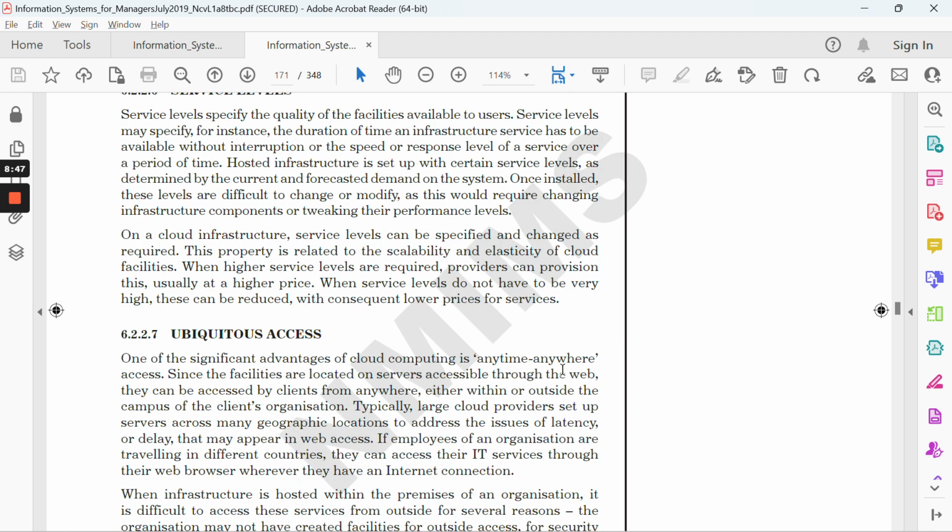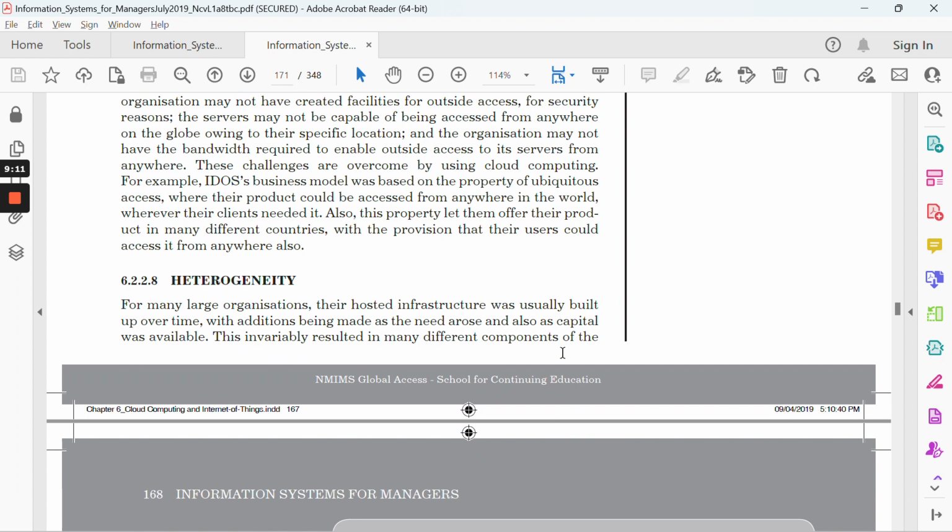Ubiquitous access simply means you can access it anytime, anywhere. Students definitely need that, and you are pretty much aware that in COVID times it was not possible to visit the institutions physically, so they want access anytime and anywhere. Even at midnight, if I want to study, I can easily refer to the website or the portal or the LMS, the learning management system. So you can just refer to it.